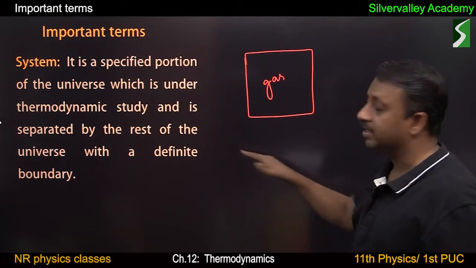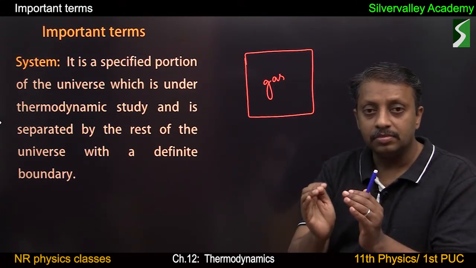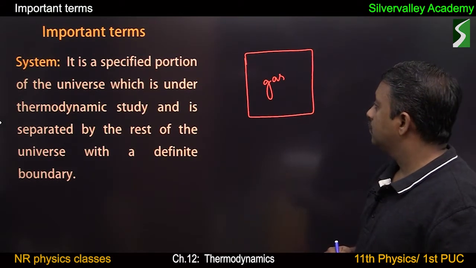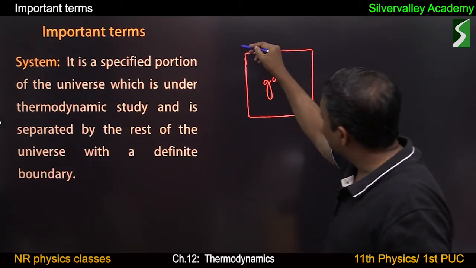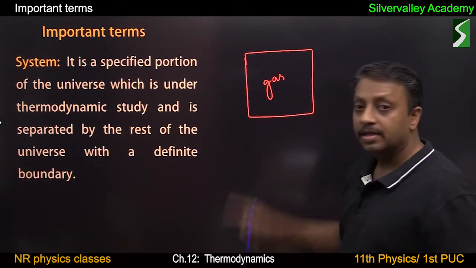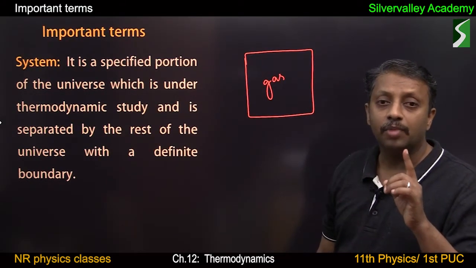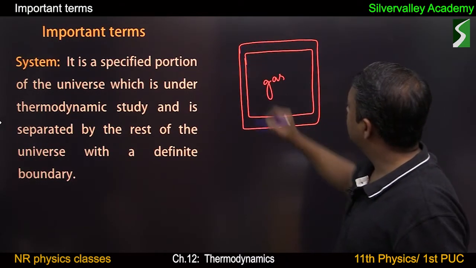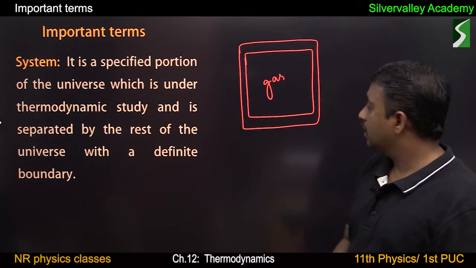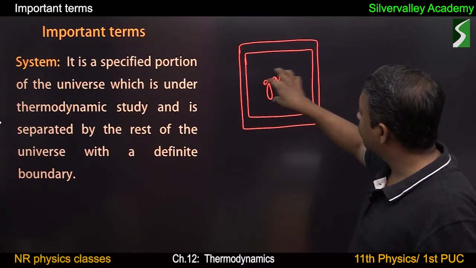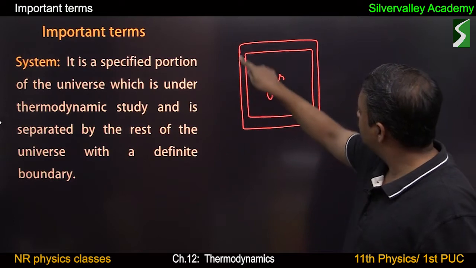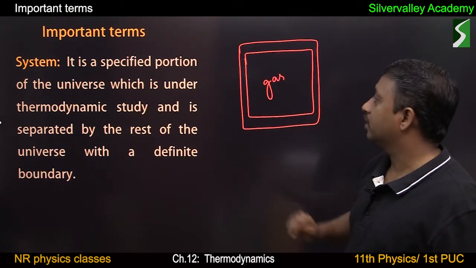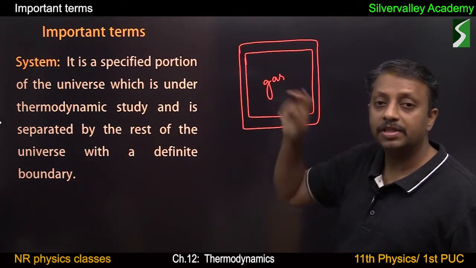This is the surroundings. Excluding the system, each and every other thing becomes surroundings. Now, let me draw one more. If it is a single line, then the boundary is a conducting boundary. If I draw one more like this, then insulating boundary. This gas is separated from the surroundings through this boundary. And this is an insulating boundary. That is why it is mentioned with two lines.